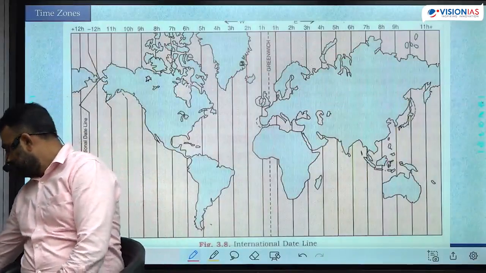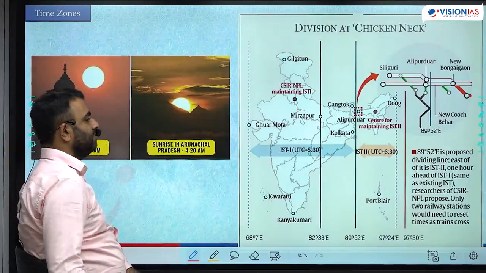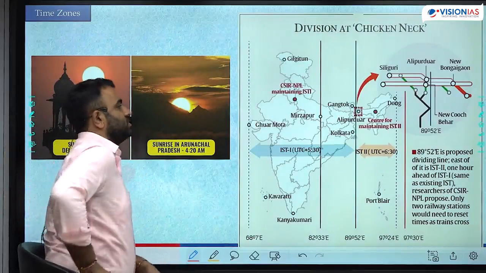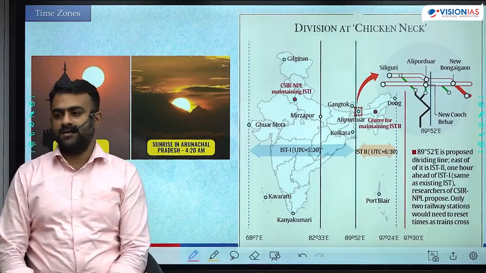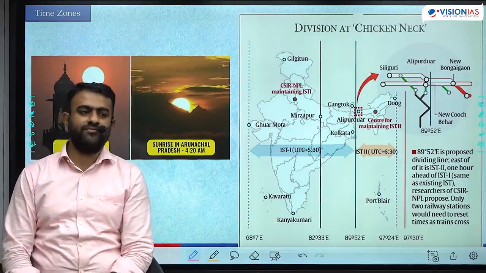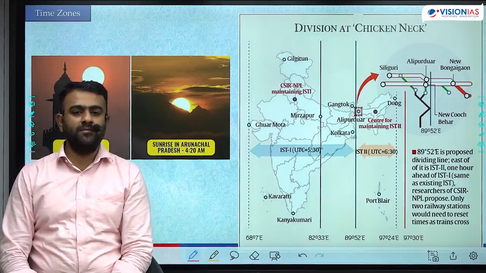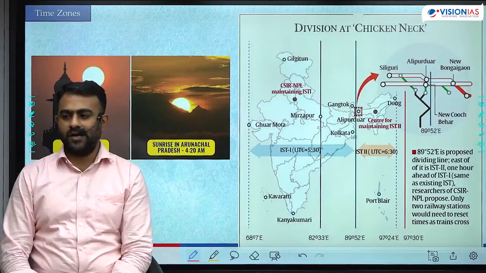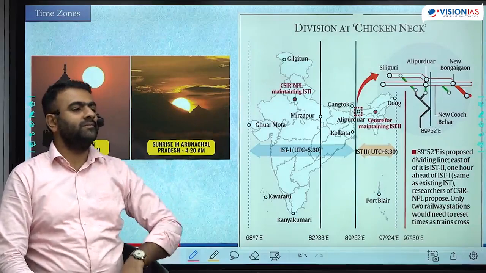Demand to hai. Because the difference between the easternmost and westernmost longitude in India is nearly 30 degrees. 30 degrees means 2 hours. Okay, if you go by local time में गया, standard time छोड़ दो, local time पे गया, the time in easternmost part of Arunachal.